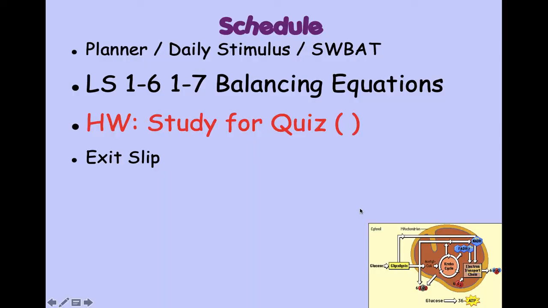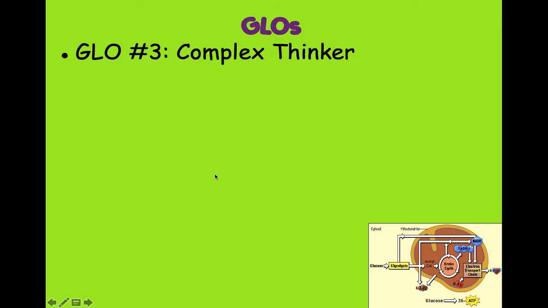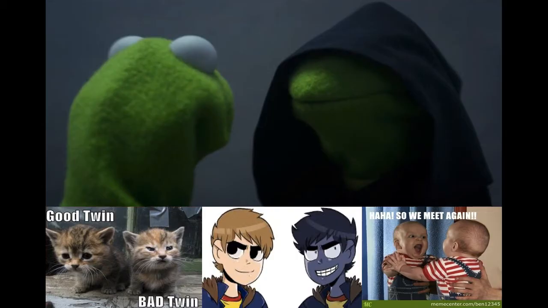So once again, this is LS 1-6, 1-7, balancing equations. This will be on your quiz on Friday. And the objective: yesterday, we did the photosynthesis balancing equations. Today we're going to do the cellular respiration balancing equation. And of course, it's GLO number 3. Hopefully, after yesterday's practice, this should be a little bit easier. It's the same process. All right, so let's talk about the evil twin.